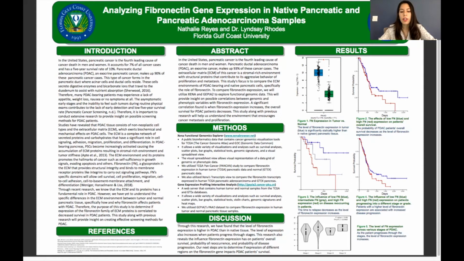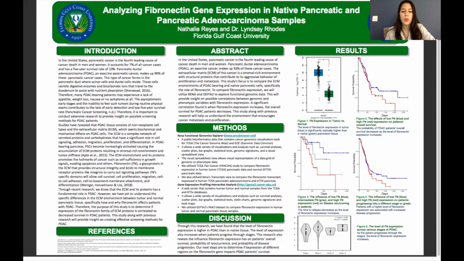Through this study, we have learned that the level of fibronectin expression is higher in tumor tissues than in native tissues, as shown in Figure 1. Also, through Figures 2, 3, and 4, we notice that if fibronectin expression increases, the probability of overall survival decreases, and the probability of recurrence and disease progression will increase. We also see in Figure 5 that fibronectin expression increases as patients progress through the stages.